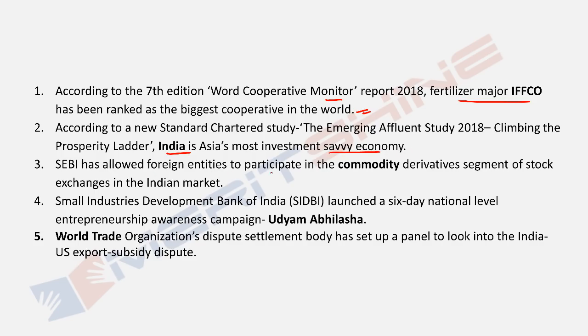SEBI has allowed foreign entities to participate in the commodity derivative segment of the stock exchange in the Indian market. We just launched it, and now we have also given permission for foreign entities to participate. Small Industries Development Bank SIDBI launched a 6-day national level entrepreneur awareness campaign named Udyam Abhilasha. Okay, World Trade Organization dispute settlement body has asked a panel to look into the India-US export subsidy dispute. We know that India is always accusing the US of highly subsidizing their farm exports, and similarly the US is accusing us of dumping steel and aluminium. That's selling things below cost price.